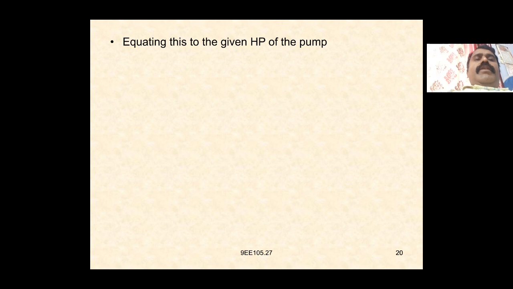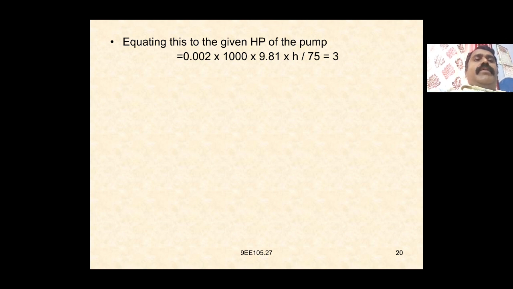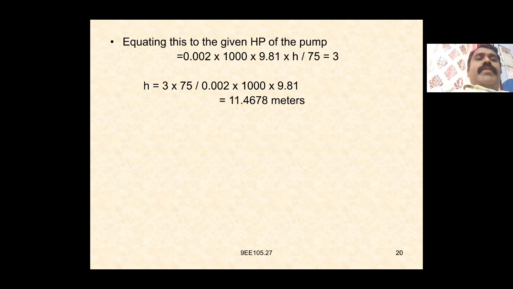equating this to the given HP of the pump, that is 0.002 into 1000 into 9.81 h by 75, which is equal to 3, and h is equal to 3 into 75 divided by 0.002 into 1000 into 9.81, which is equal to 11.4678 meters.